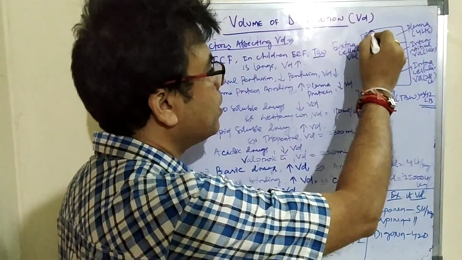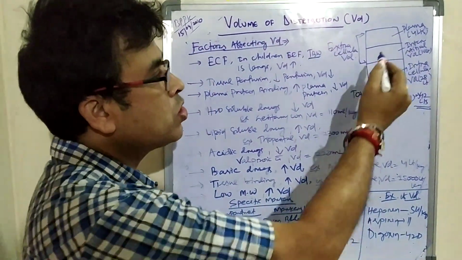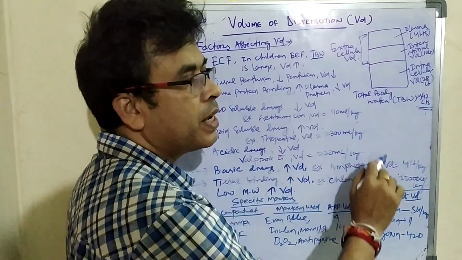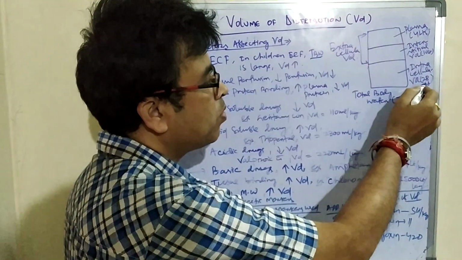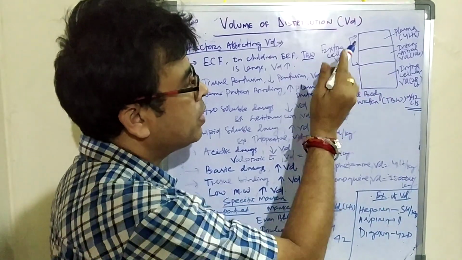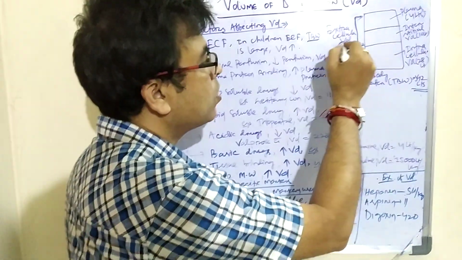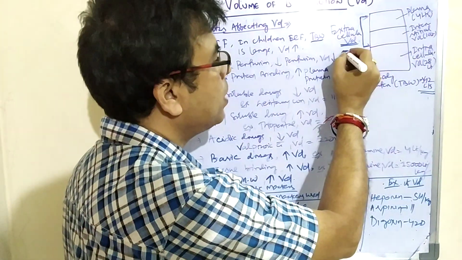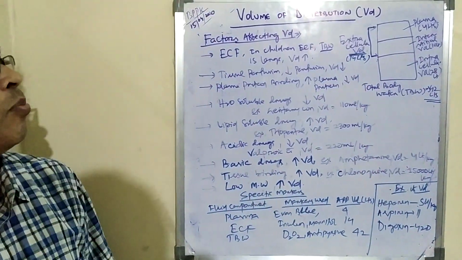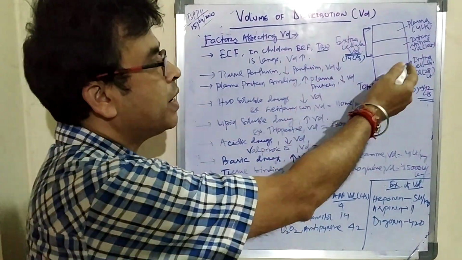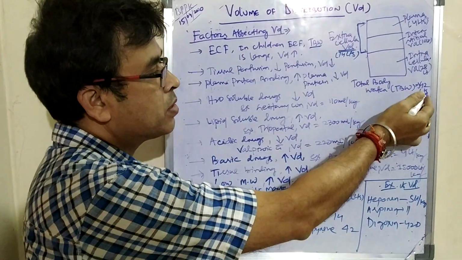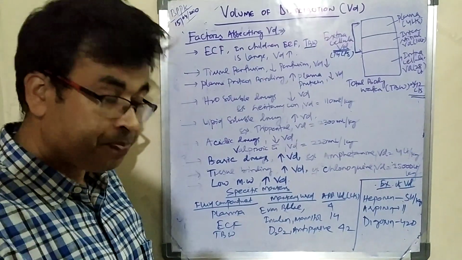Here it is divided into three parts. One is the plasma, 4 liters. The interstitial fluid will be 10 liters. And intracellular fluid will be 28 liters. The plasma and the interstitial fluid together are called the extracellular fluid. So extracellular fluid will be 14 liters, that is 10 liters plus 4 liters, and intracellular fluid will be 28 liters. So the total body water comes to 42 liters.